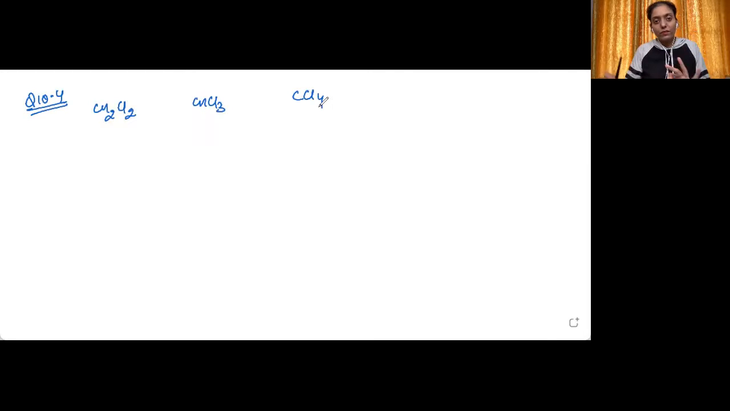Now, before knowing which one will have the highest dipole moment, in any compound, if you need to know whether it will have a dipole moment or not, you need to know the structure of the compound. When carbon forms all single bonds, it is always sp3 hybridized and has a tetrahedral structure. In these three cases, it has all single bonds, either with hydrogen atoms or chlorine atoms. This means in all 3 cases, carbon will be sp3 hybridized and tetrahedral. So first of all, we will draw the tetrahedral structure of the compounds. You can just draw it like this.